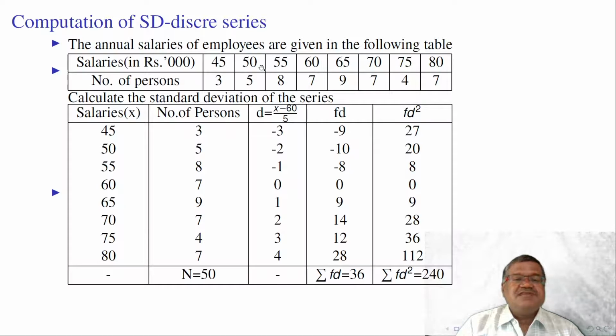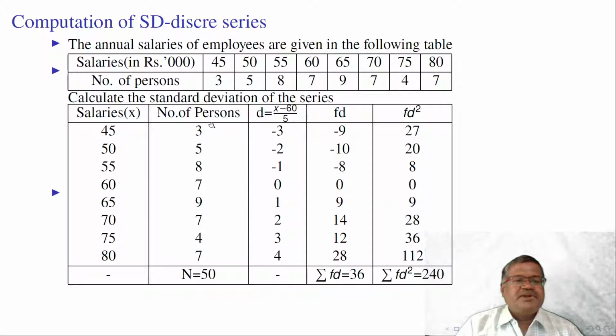The class interval is 5 here. 50 minus 45, 5. This is equal class intervals series. Here this is salaries, number of persons, D is equal to x minus 60. This is A and 5 is class interval.